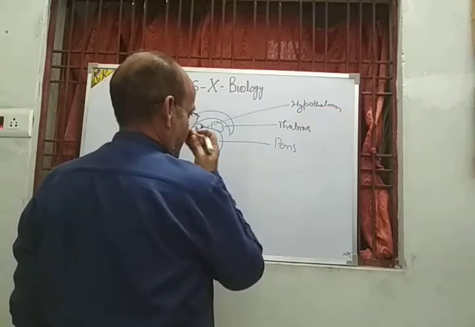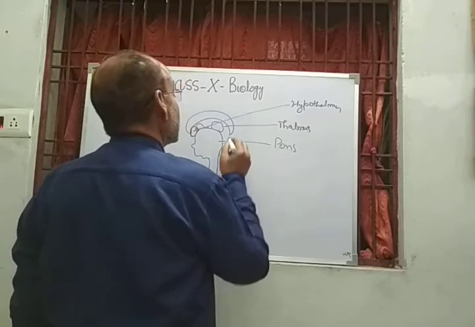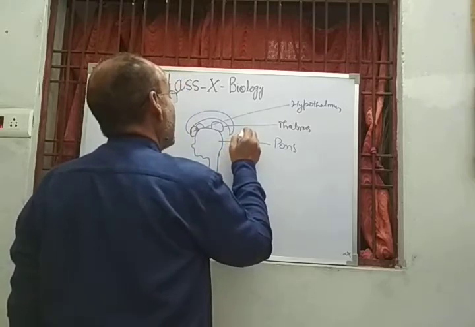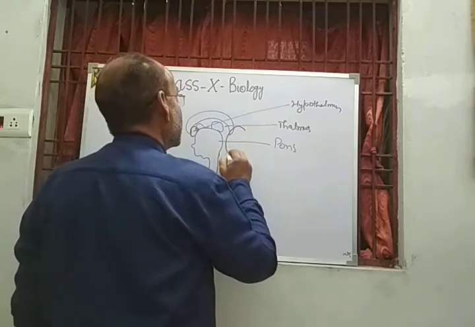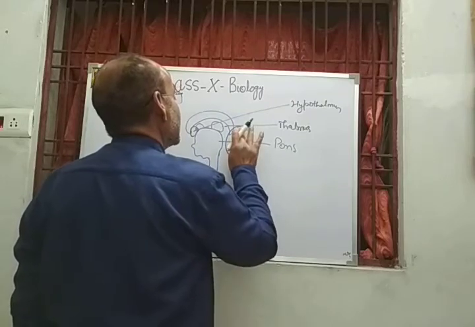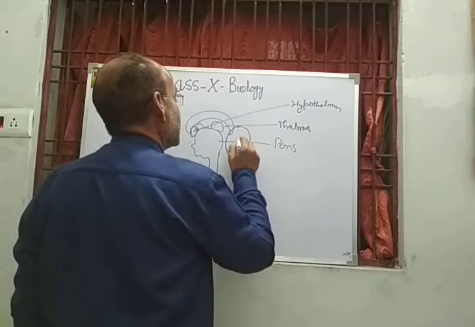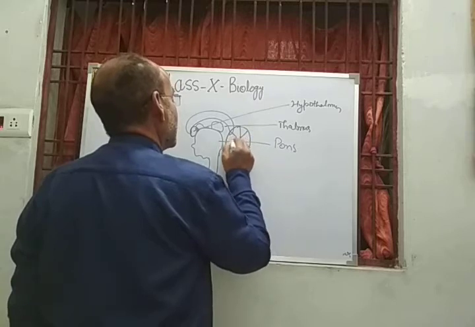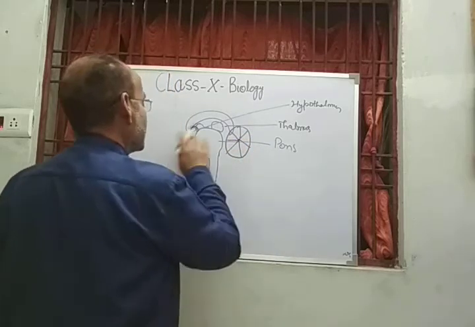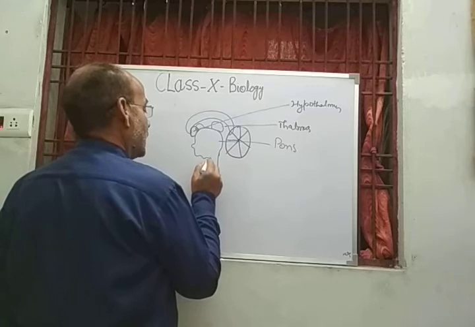And in between them there is a structure that is called cerebellum. This cerebellum is situated in the hindbrain, and this complete structure is the medulla oblongata.